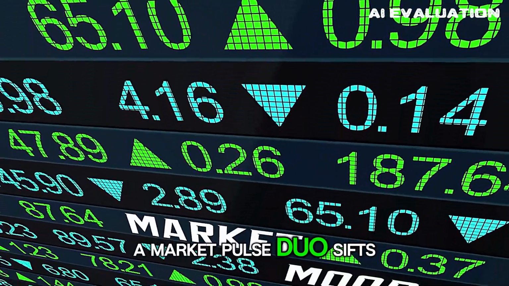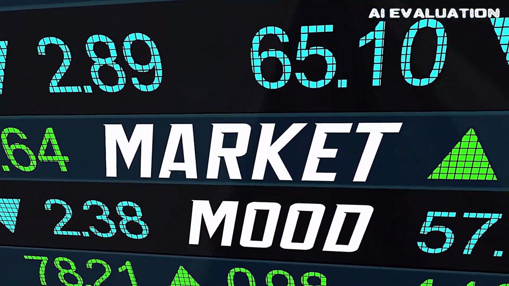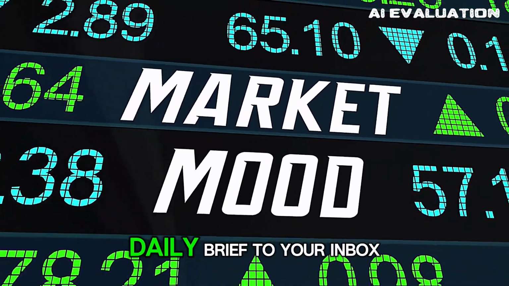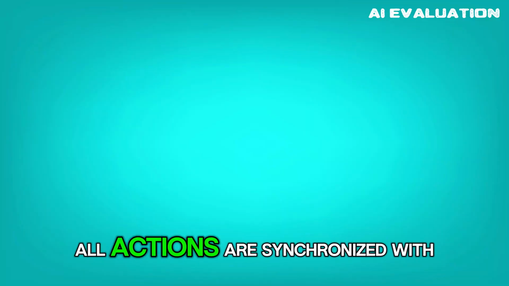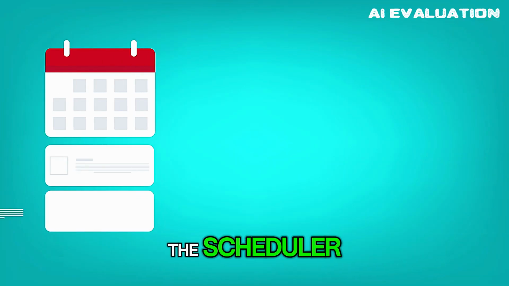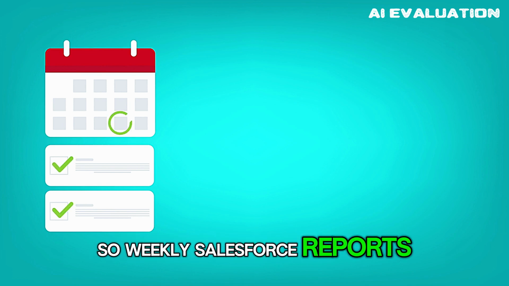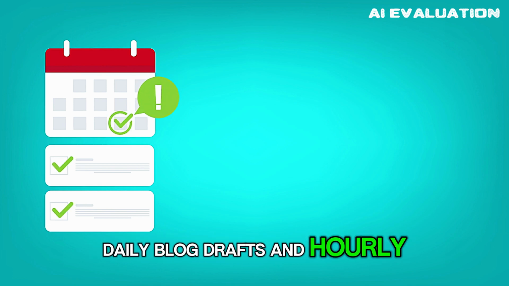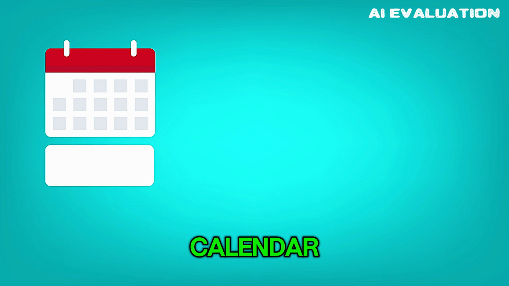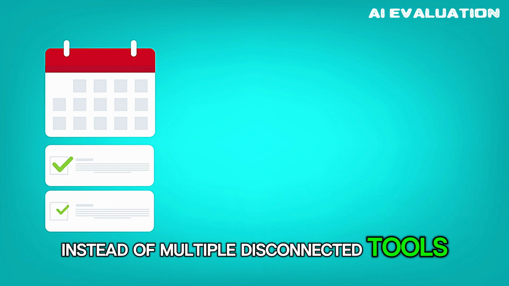A Market Pulse duo sifts through news feeds, gauges sentiment, and sends a daily brief to your inbox. All actions are synchronized with the scheduler, so weekly Salesforce reports, daily blog drafts, and hourly job scouts share a single calendar instead of multiple disconnected tools.